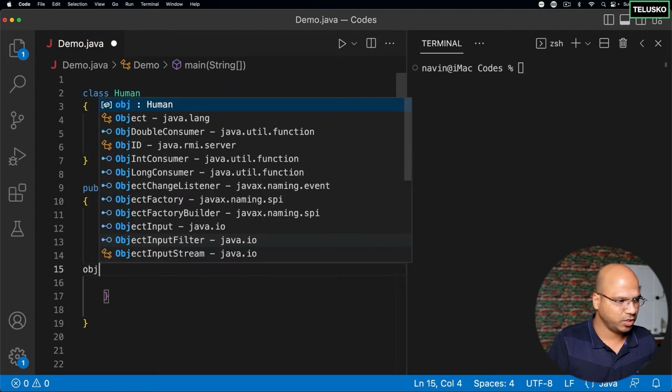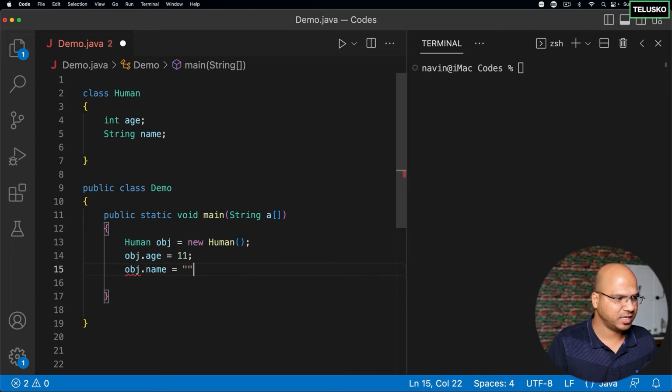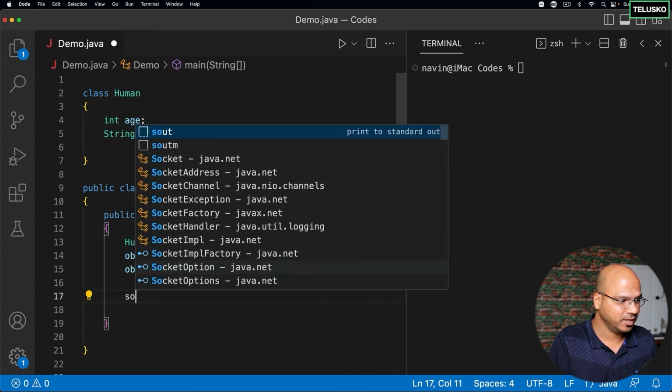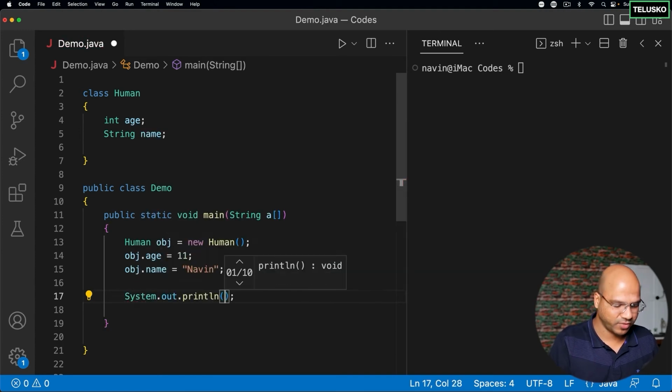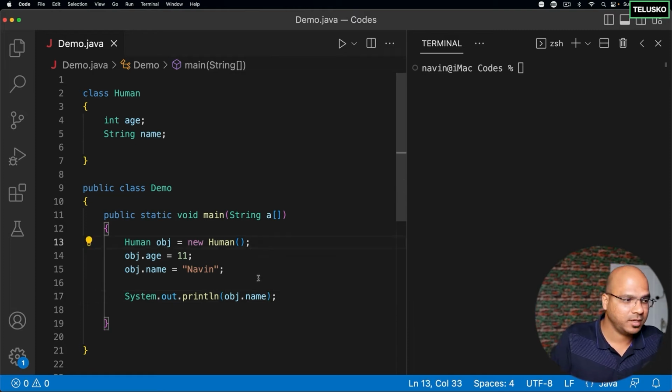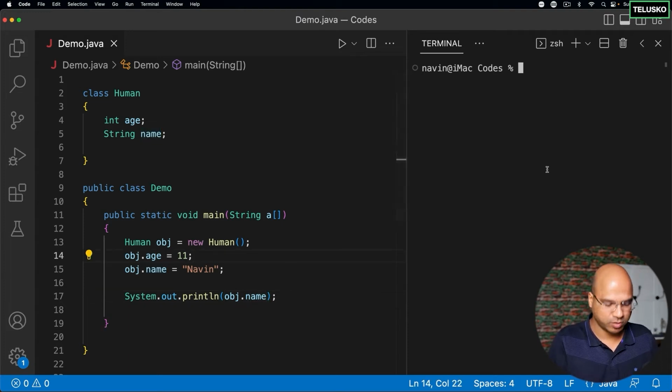And obj.name is, let's say, Navin. I know that's not my age, but at this point, it's okay. So we got these values and we got this object created here. Now, what if someone asks me, hey, human, or maybe someone is directly trying to fetch the data? For example, if I say System.out and try obj.name. Now, what we are doing is, just by using the object, anyone can fetch data. Okay, and this will work. It will not give any issues.